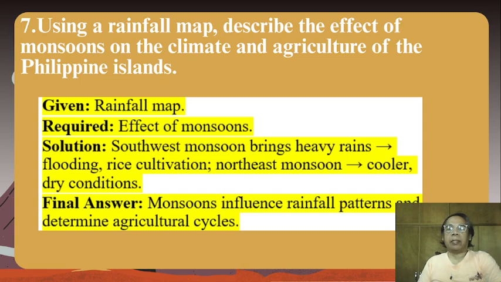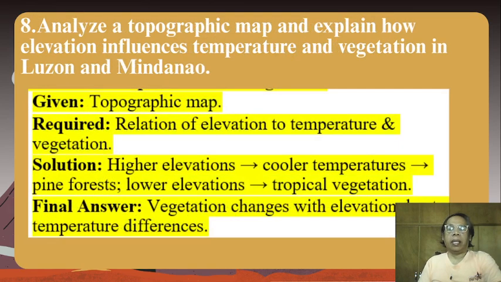Final answer. Monsoons influence rainfall patterns and determine agricultural cycles. Number 8. Analyze a topographic map and explain how elevation influences temperature and vegetation in Luzon and Mindanao.